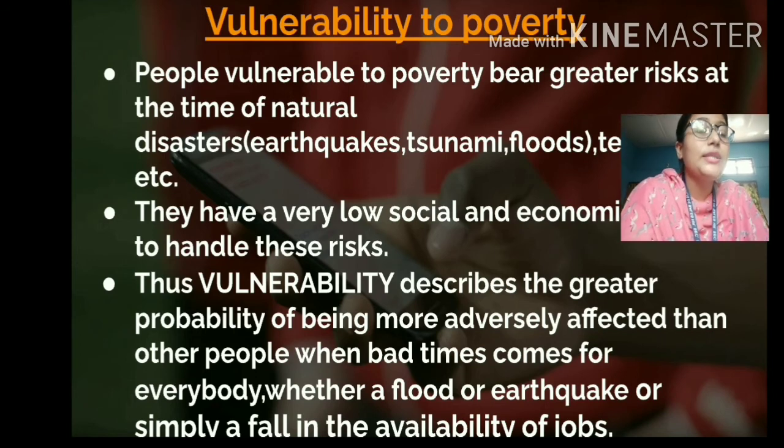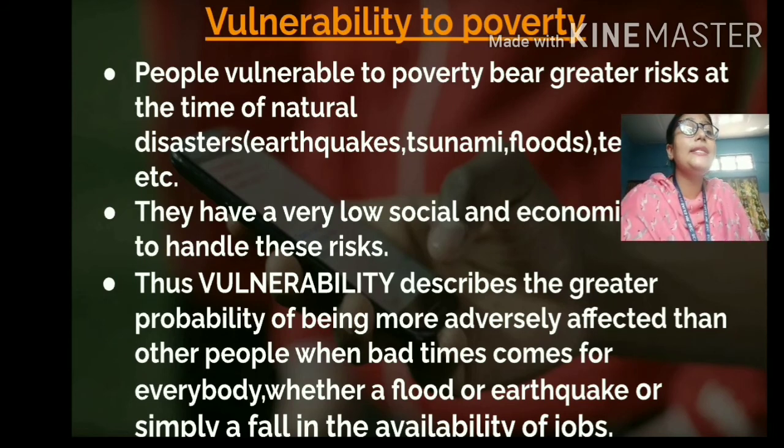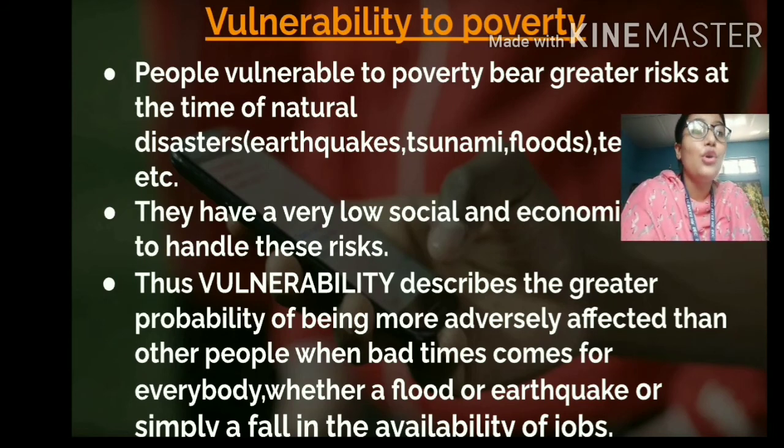So this is how vulnerability indicates poverty. It is basically an indicator, a measure which shows the greater probability of people being affected by some diseases, or you can say the bad times. So students, this is the concept of vulnerability to poverty.